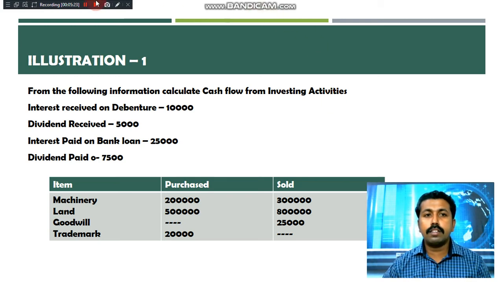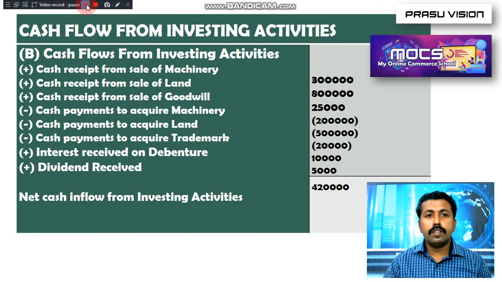So how do we adjust the items in investing activity? In this cash flow statement from investing activity, we have noted the positive figures, all receipts or inflows: sale of machinery, sale of land, and sale of goodwill. Remember, every time there is a negative or deducting item, we have to put that value inside brackets, because that indicates a negative figure. We have to deduct it.